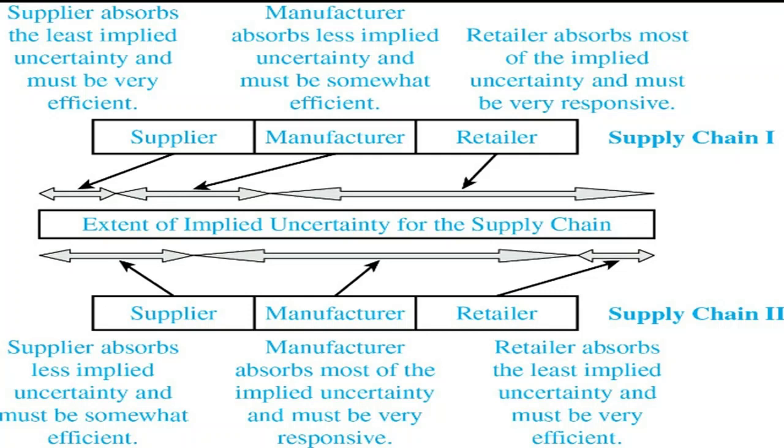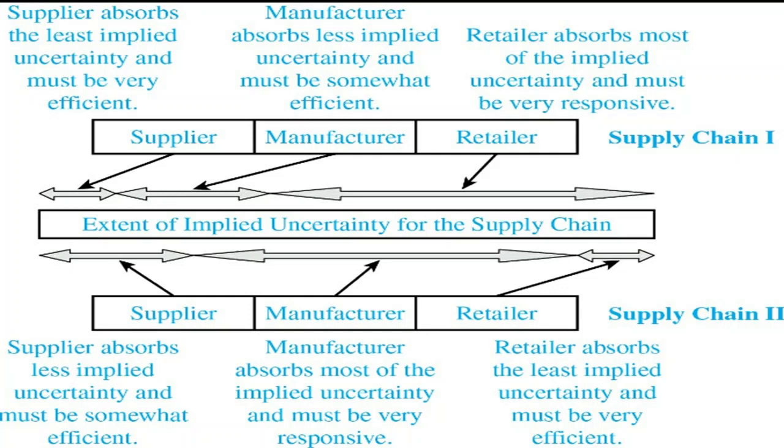Inventory strategy will be minimum inventory to lower cost because it's efficient, and for responsive, maintain buffer inventory, have some safety stock to deal with demand and supply uncertainty. For the efficient chain, the lead time strategy should be reduced but not at the expense of cost. Here in responsive, it should be reduced aggressively even if the costs are significant. Supplier strategy should be selected based on cost and quality, but here select based on speed, flexibility, and reliability.